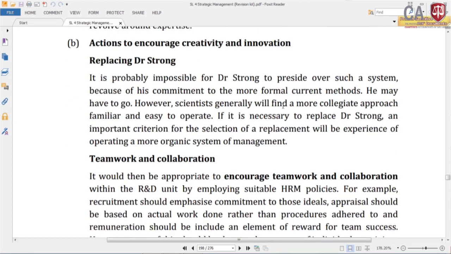Right. Then part B. What are the solutions? Two solutions: one is to replace Dr. Strong, the other is teamwork and collaboration. That means you are trying to have a more flexible structure. Look at the first point given.